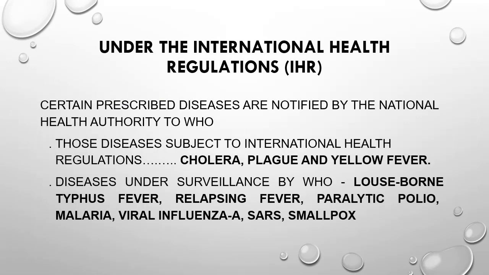Certain diseases are notified by the National Health Authority to the World Health Organization. These diseases include cholera, plague, and yellow fever, and some diseases which are under surveillance by WHO, including louse-borne typhus, relapsing fever, paralytic polio, malaria, viral influenza type A, SARS, and smallpox.